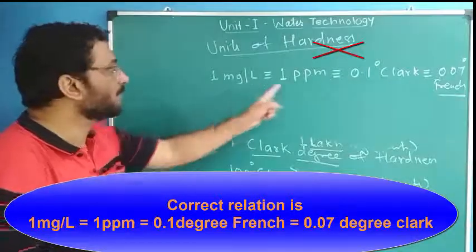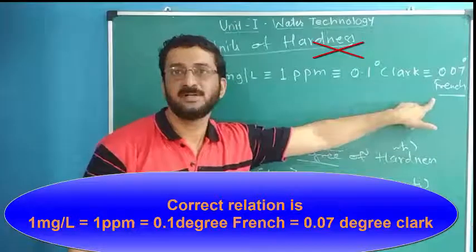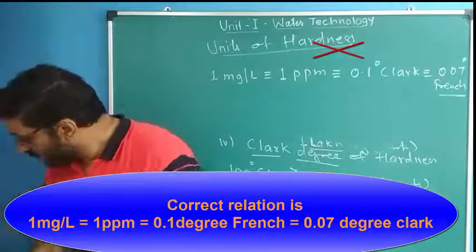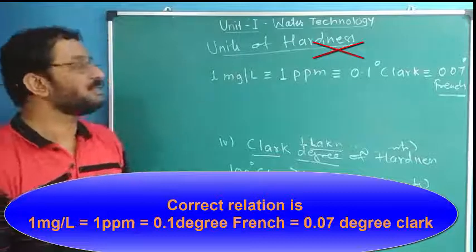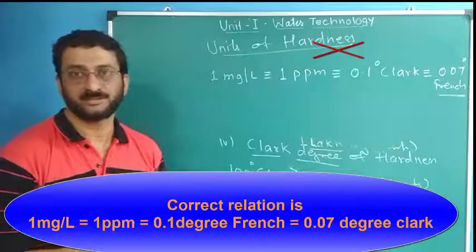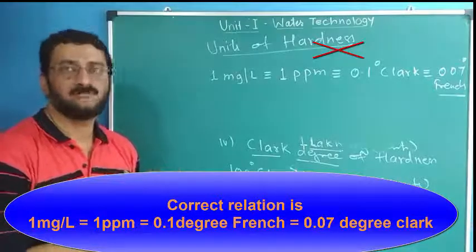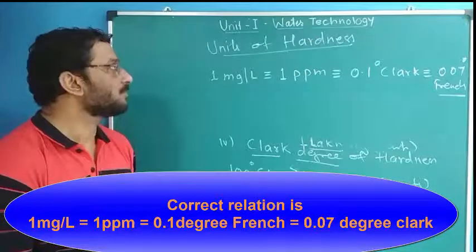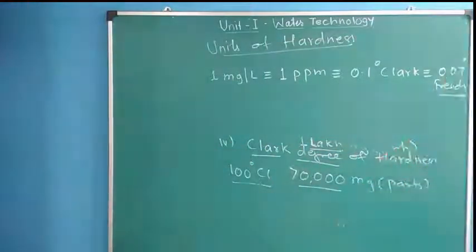This is out of 1 liter, meaning out of 1 million. This is out of 1 lakh. This is out of 70,000. These are the commonly used units. You may be required to solve simple types of numericals. So here we cover the introductory part of unit number 1, lecture number 1 of unit 1.